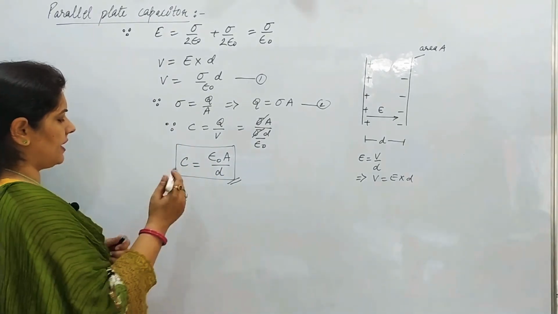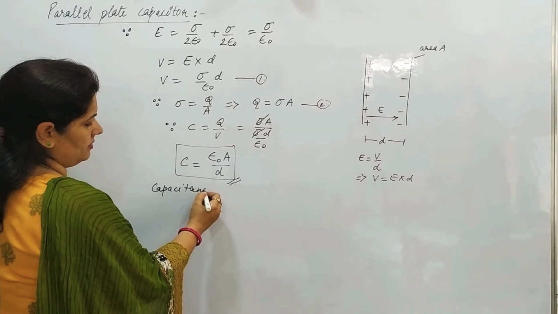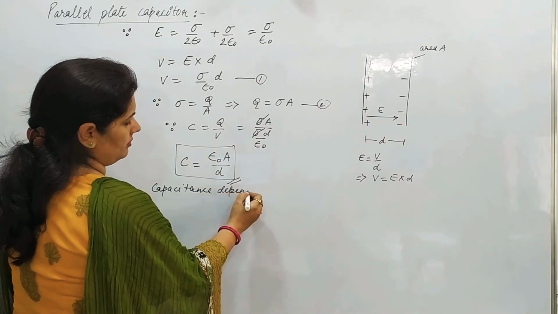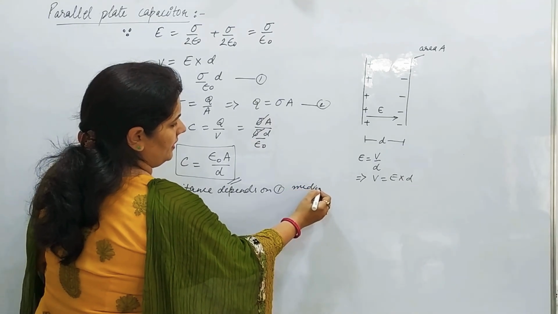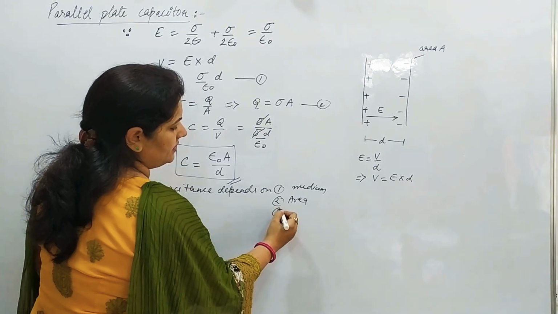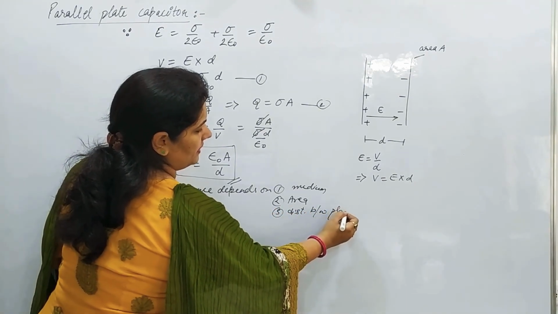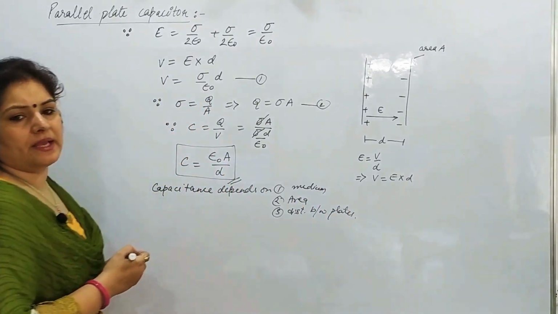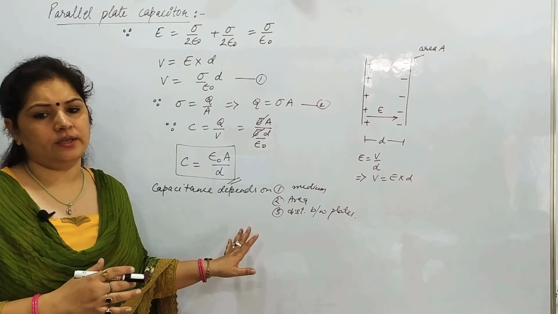Right? So we can write that capacitance depends on number 1, the medium, number 2, the area of the plates, and number 3, the distance between the plates. These are the 3 factors on which the capacitance of a conductor depends.